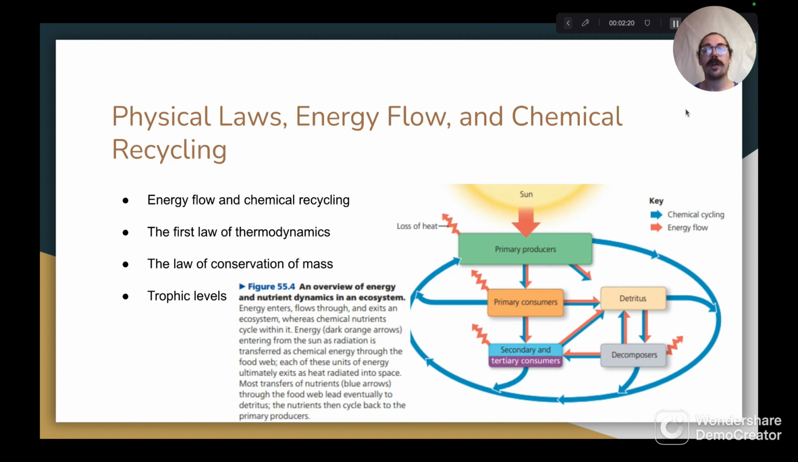Finally, on this slide, we'll talk about trophic levels. Organisms within ecosystems are organized into trophic levels based on their feeding relationships with other organisms also found within the ecosystem. The first trophic level we'll talk about are the primary producers. Primary producers are the autotrophic organisms, which can be either photosynthetic or chemosynthetic, that use energy and inorganic compounds to produce organic compounds for food and fuel.